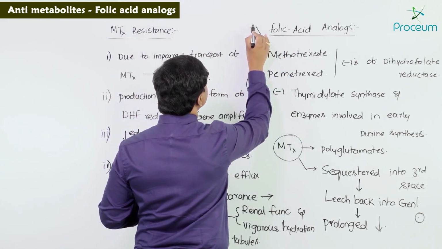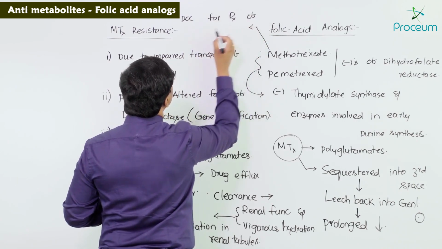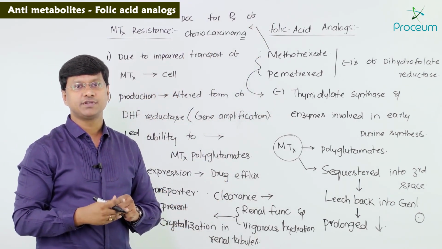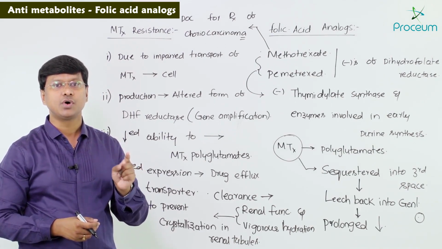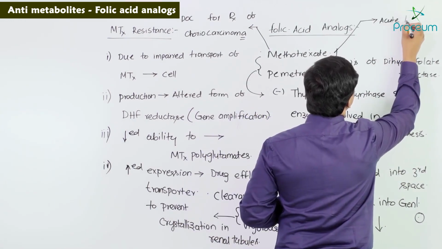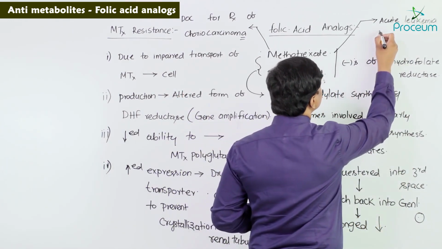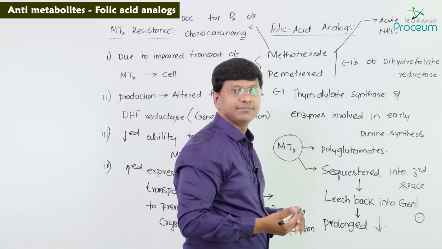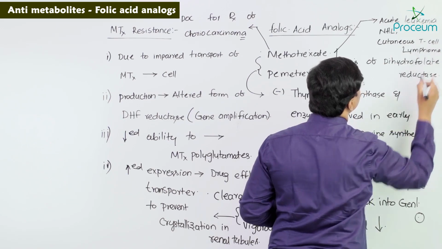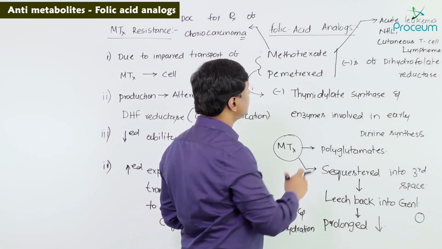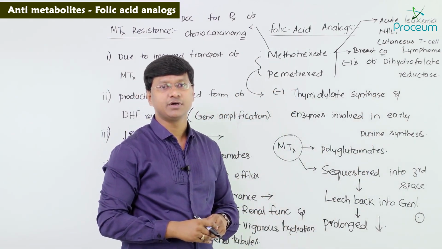Not only in choriocarcinoma, methotrexate is also useful for acute leukemias, non-Hodgkin's lymphoma, cutaneous T-cell lymphoma, and also for the treatment of breast carcinoma.